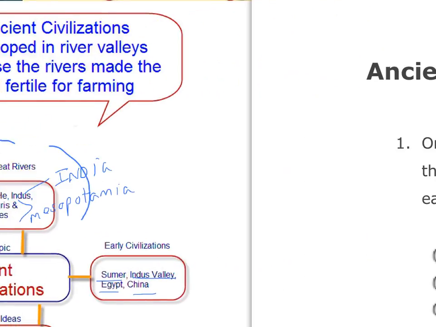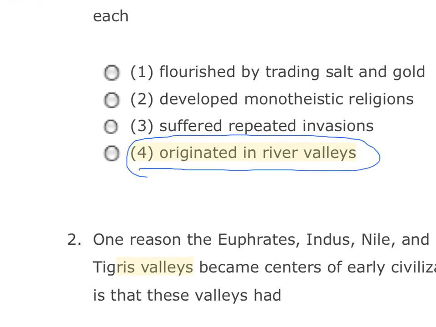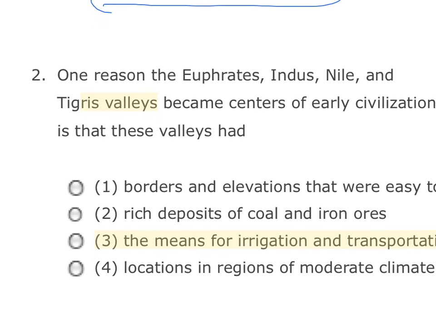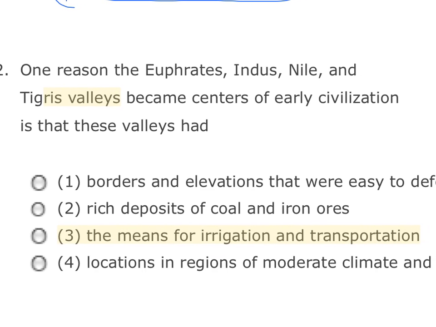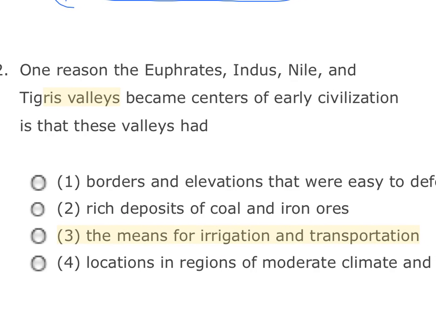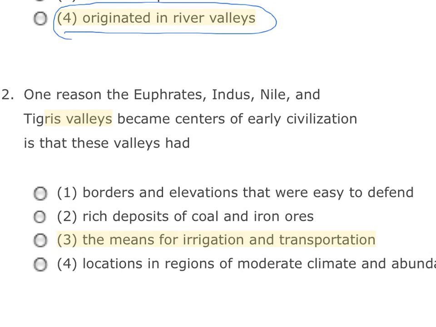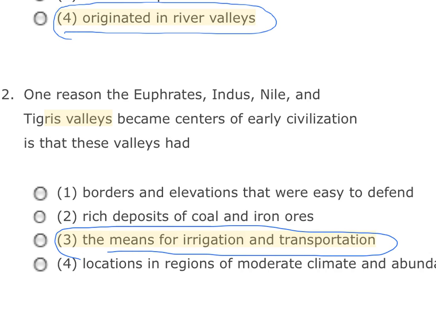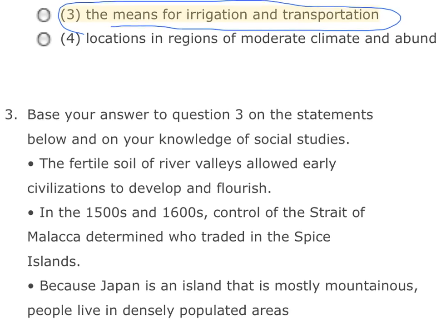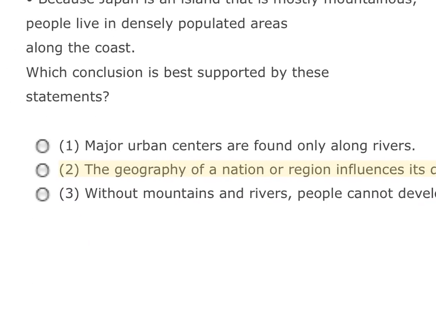Let's go back now. Let me go back here, and here's what we see. Here's our answer. Not surprising, is it? That the reason they originated in these river valleys is because they had means for irrigation and transportation. And that is our central idea when it comes to discussing ancient civilizations. Maybe we could do one more question.